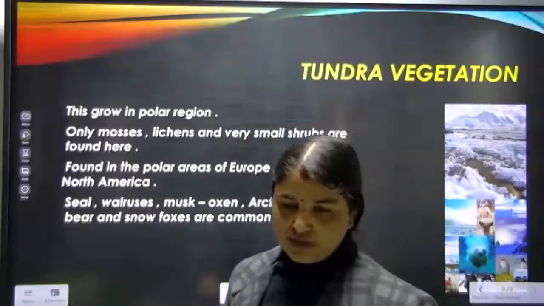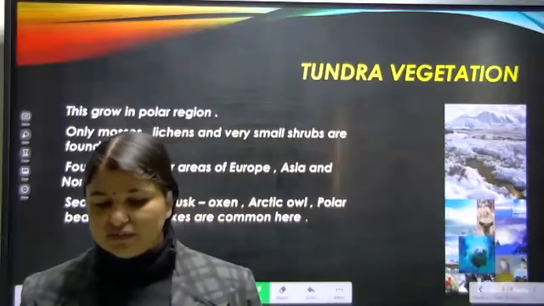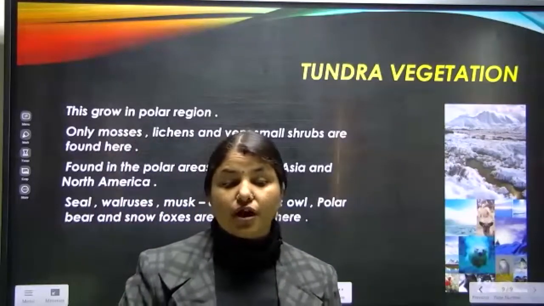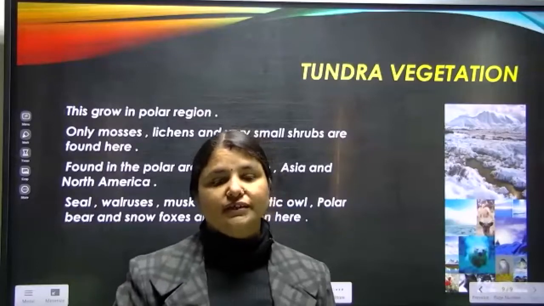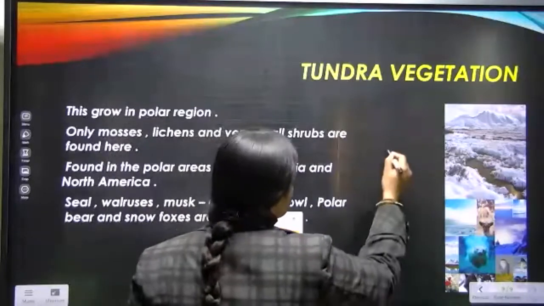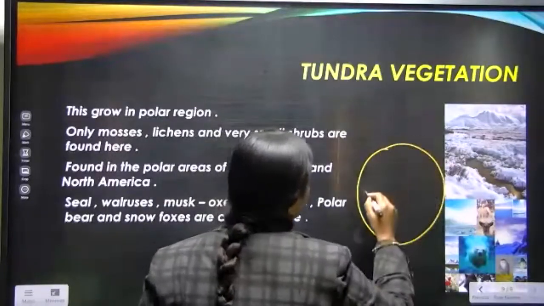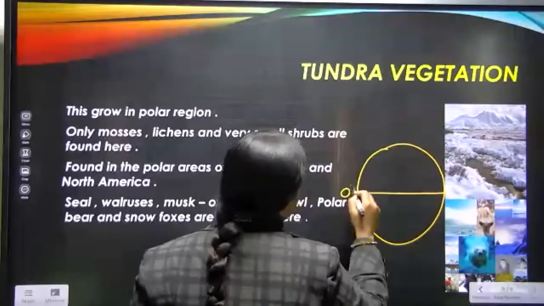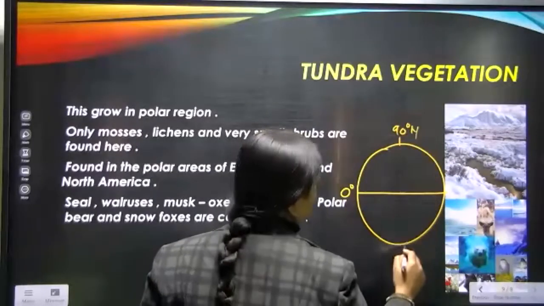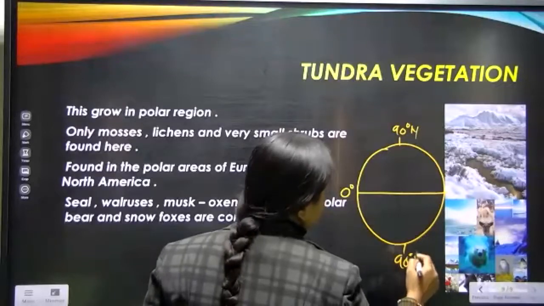Now students, we will come to our next topic. Our next topic is tundra vegetation. Now what is this tundra vegetation? Look here. This is your globe. This is the 0 degree equator. Here it is the 90 degree North Pole. Here it is the 90 degree South Pole.